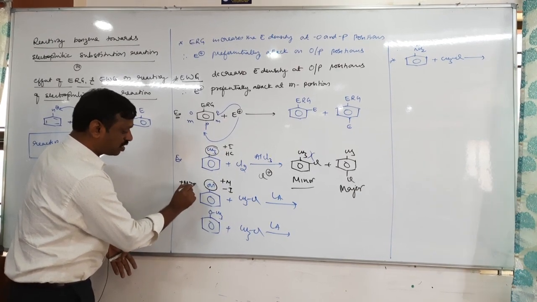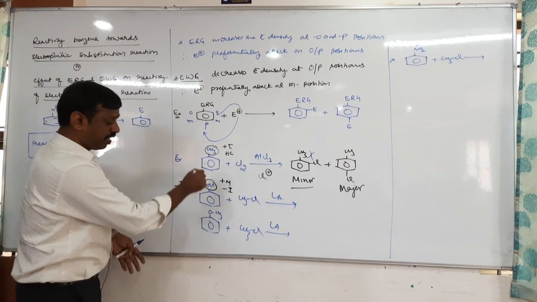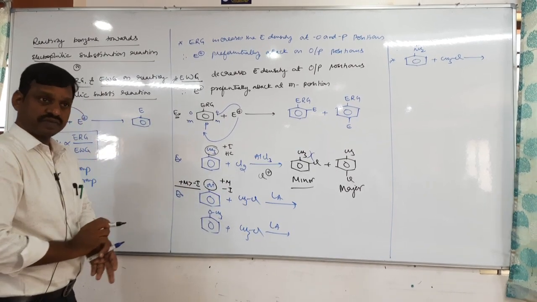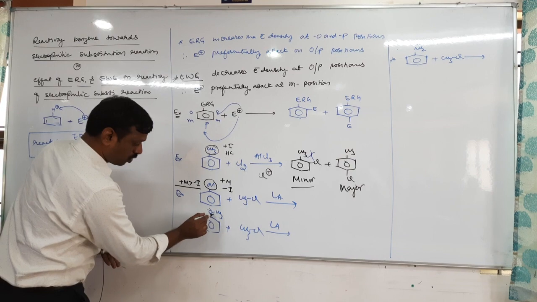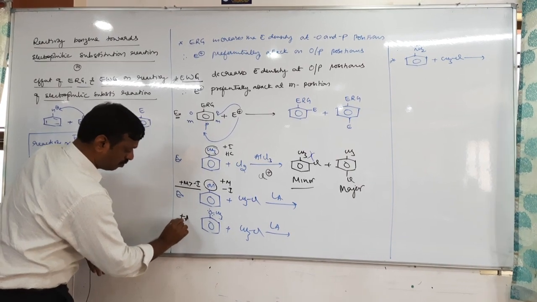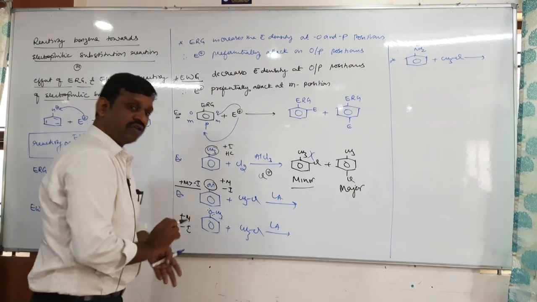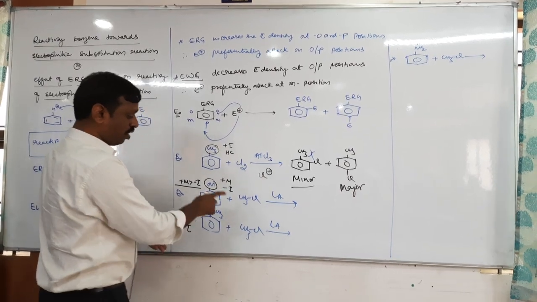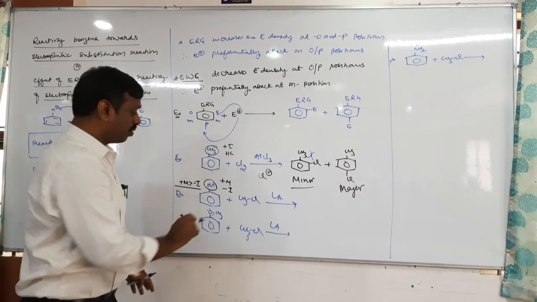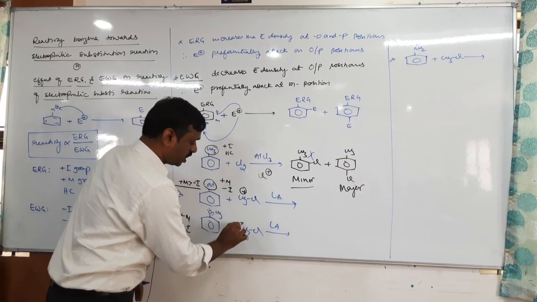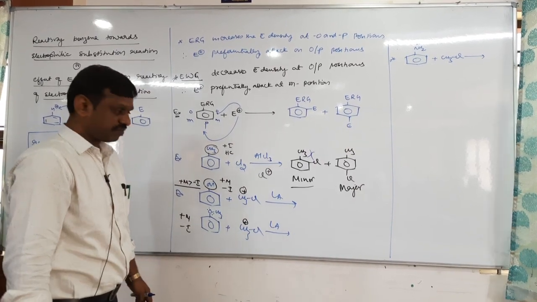Plus M dominates minus I. Therefore it is electron releasing. Here also, it has two effects, plus M and minus I, and plus M dominates, therefore it is electron releasing. So in presence of an electron releasing group, where should the CH3 plus be substituted?